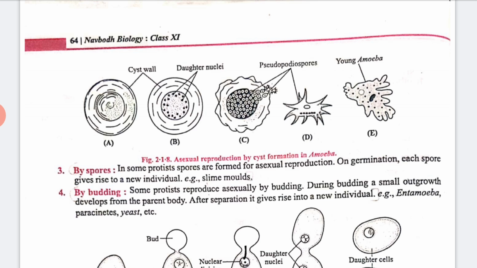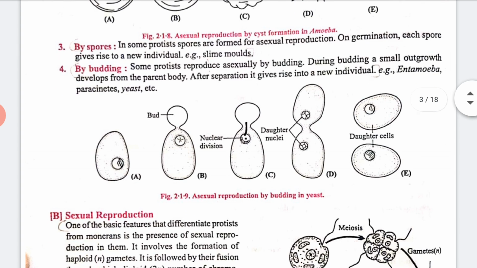Now next we have spores. In some Protista, spores are formed for asexual reproduction. On germination, each spore gives rise to a new individual. We can take the example of slime molds. Now next we have budding.